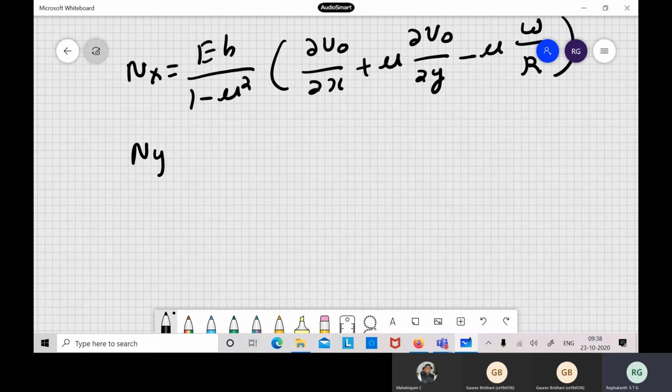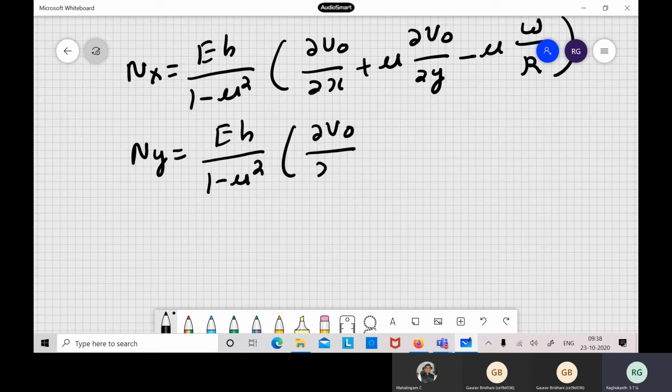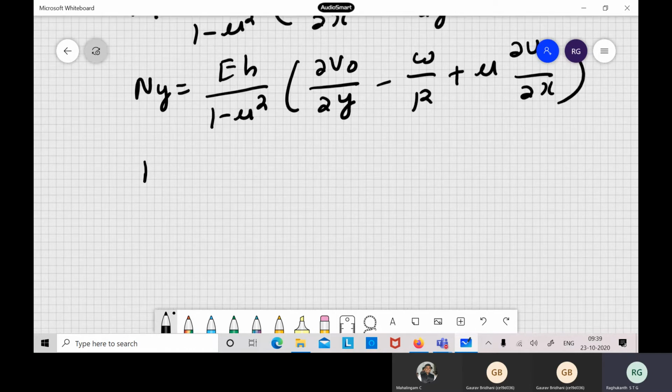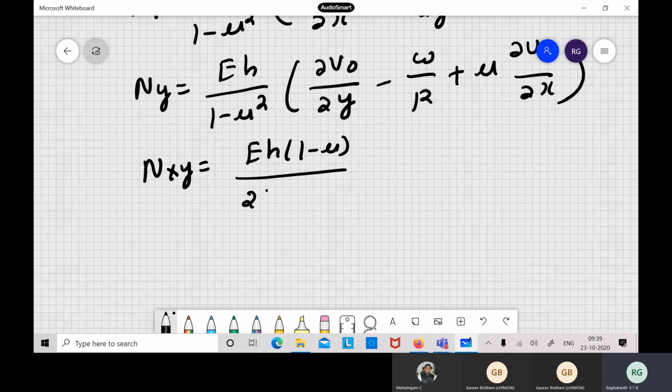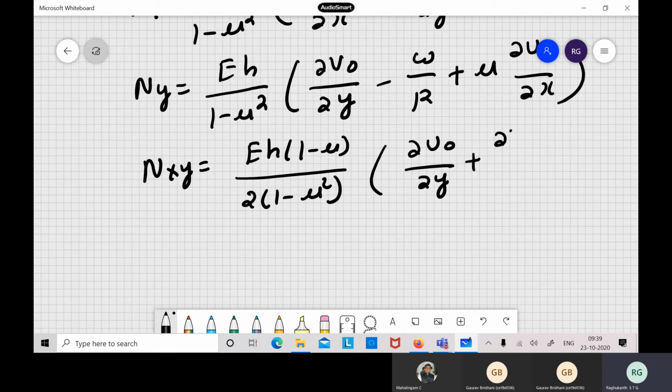And similarly ny is eh by 1 minus mu square into dou v naught by dou y plus mu dou u naught by dou x minus w by r. So just a substitution. And similarly nxy is eh into 1 minus mu by 2 into 1 minus mu square, dou u naught by dou y plus dou v naught by dou x. So these are the relations.